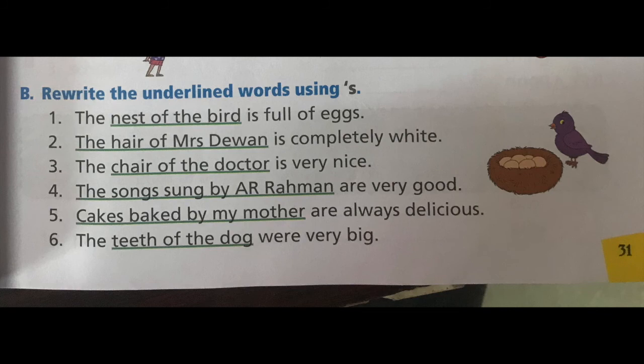Number 1 in section B. The nest of the bird is full of eggs. So "nest of the bird" is underlined. We have to change it in the form of apostrophe S. So whose nest is it? Bird's. So what do we write? The bird's nest, B-I-R-D apostrophe S, is full of eggs. Write it down. Then the hair of Mrs. Diwan. So Mrs. Diwan's hair. Mrs. Diwan apostrophe S hair is completely white.